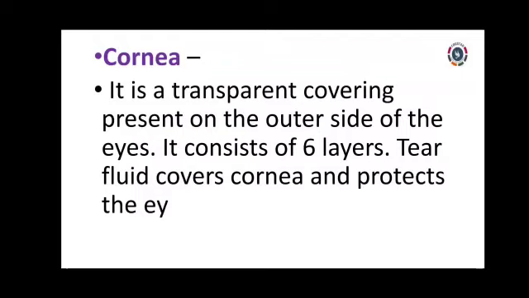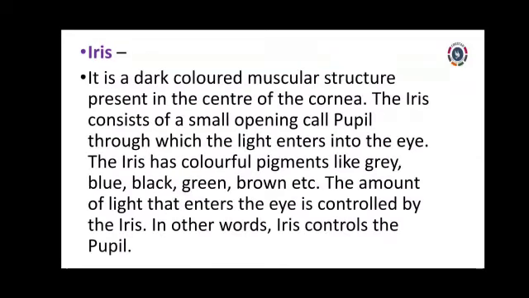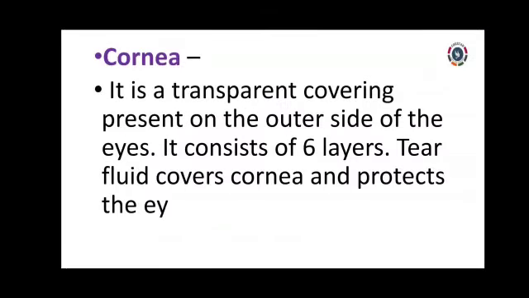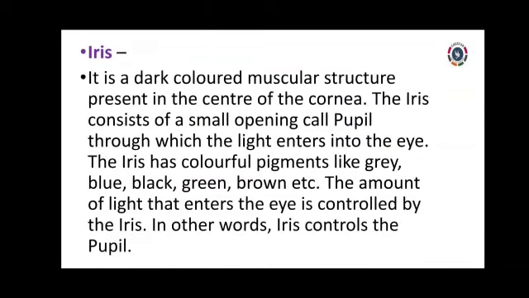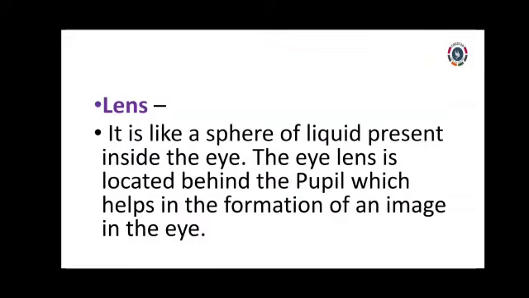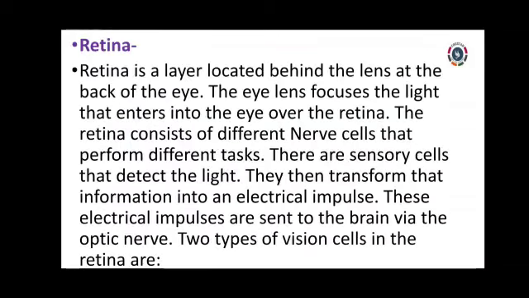That cornea covered by the tear fluid only protects our eye. Okay guys? Yes. Sorry guys, here the letter E of eye is missing. Please correct it. Iris is a dark colored muscular structure. Is it so? Yes.